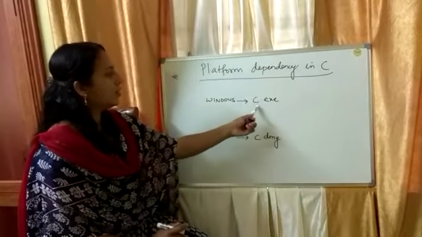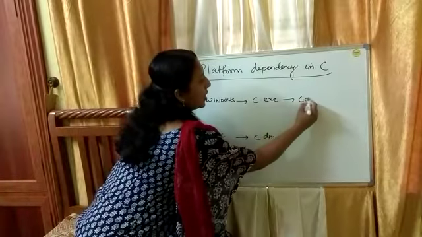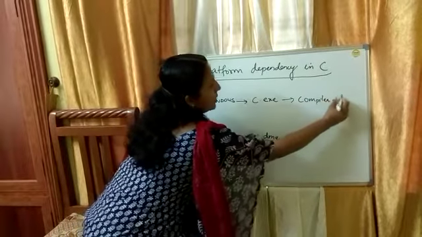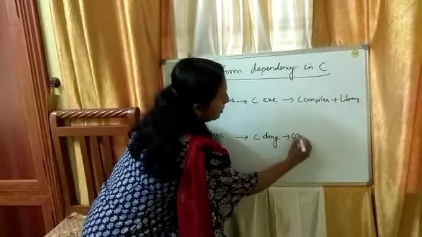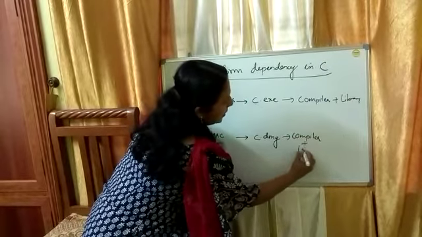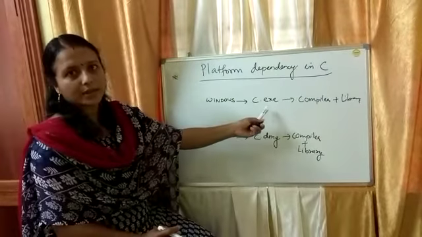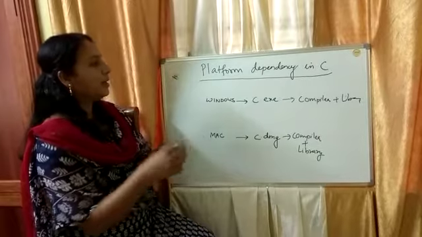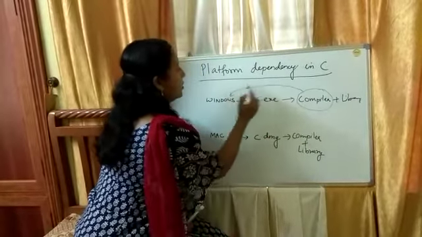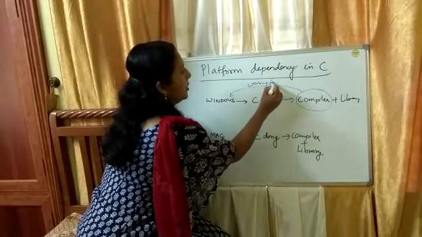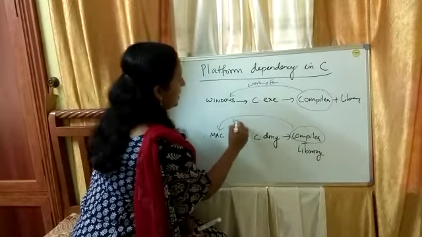Now when you have downloaded c.exe, what all things is it going to give you? It gives you the corresponding compiler and other library functions. Okay, here also you will have the corresponding compiler plus other library functions. So these two things come in this c.exe application. So this compiler is completely dependent. This compiler is completely working for the Windows operating system. And this compiler is completely working for the Mac operating system.